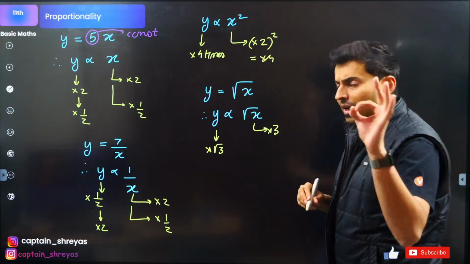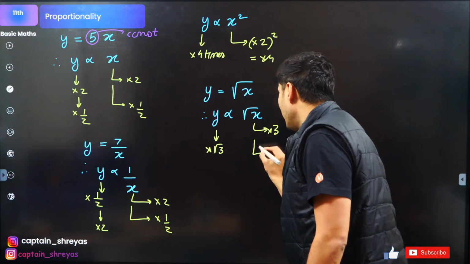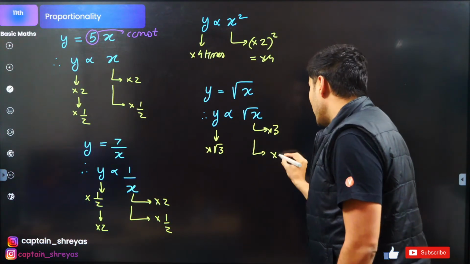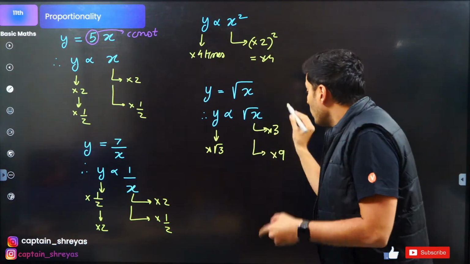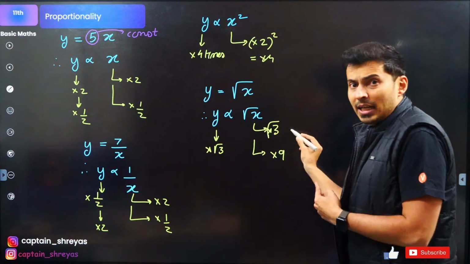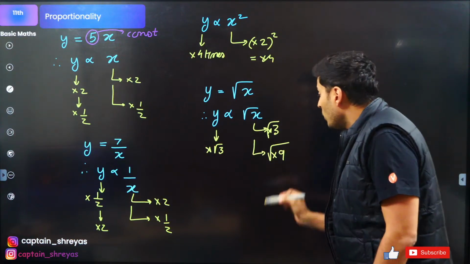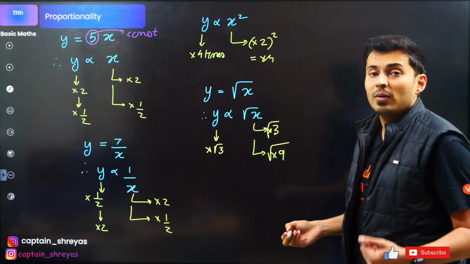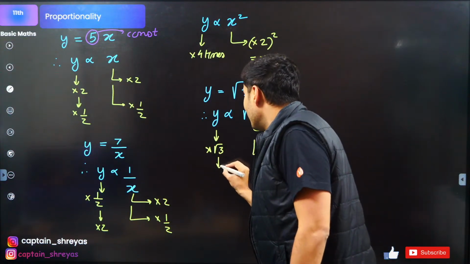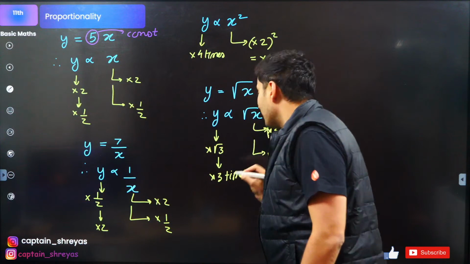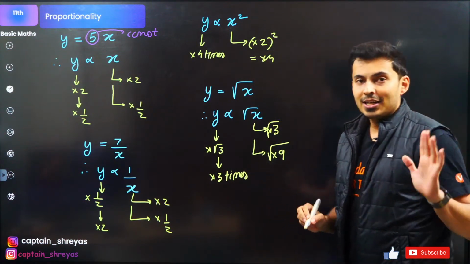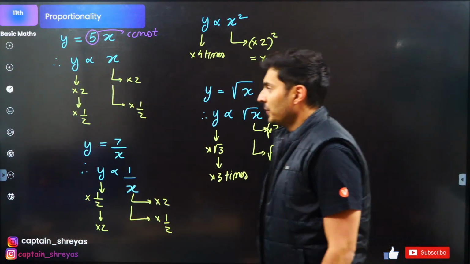Make sense? Again, imagine if I make x 9 times. Just like I take root of 3, I should take root of 9. Root of 9 is 3. So this then will become 3 times. Everybody getting it? Because it was under the root.